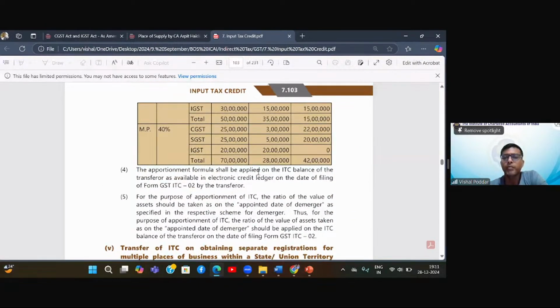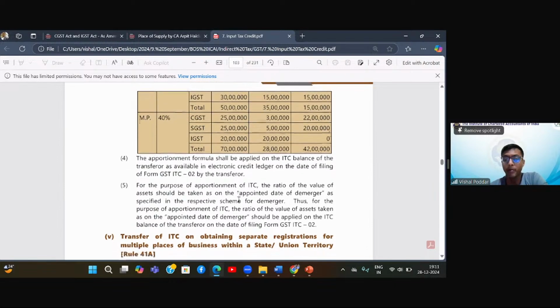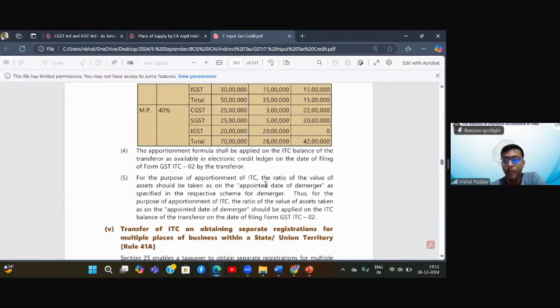Further, the apportionment formula shall be applied on the ITC balance of the transferor as available in the electronic ledger on the date of filing of ITC 02, obviously. So whatever balance I am having at the time of ITC 02, for that balance, this formula has to be applied. For the purpose of apportionment of ITC, the ratio of the value of assets should be taken as on the appointed date of merger as specified in the respective scheme of demerger.